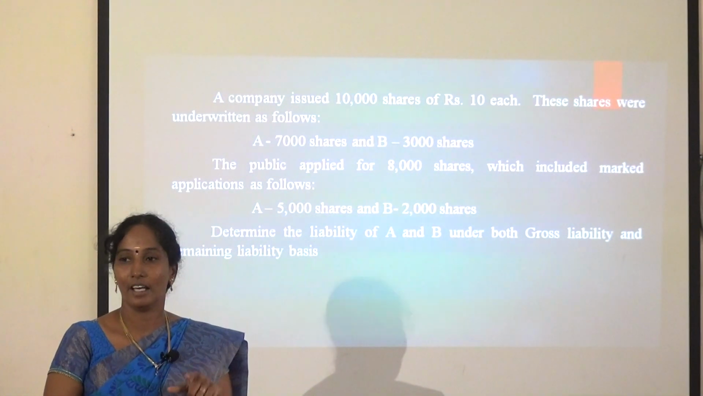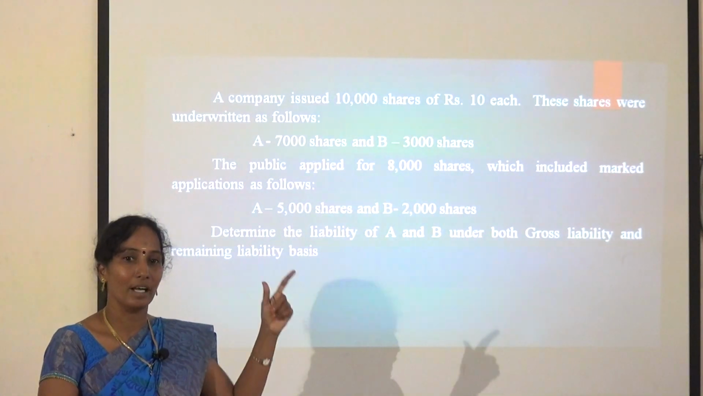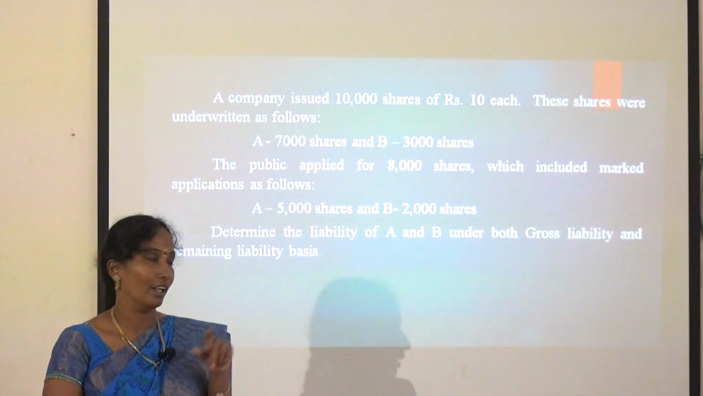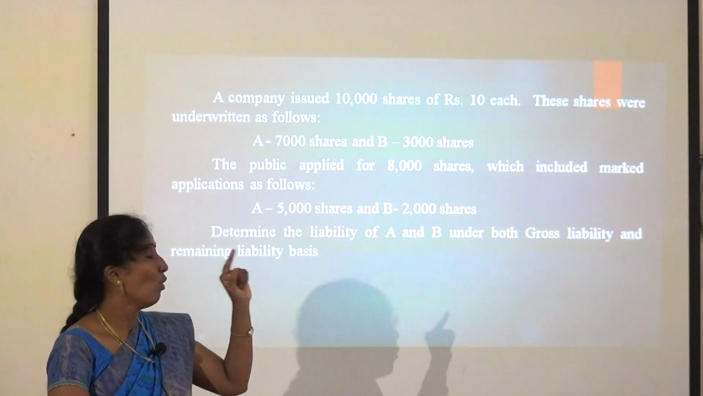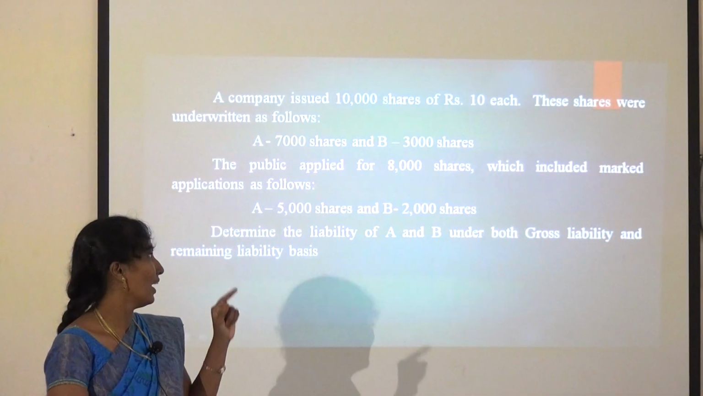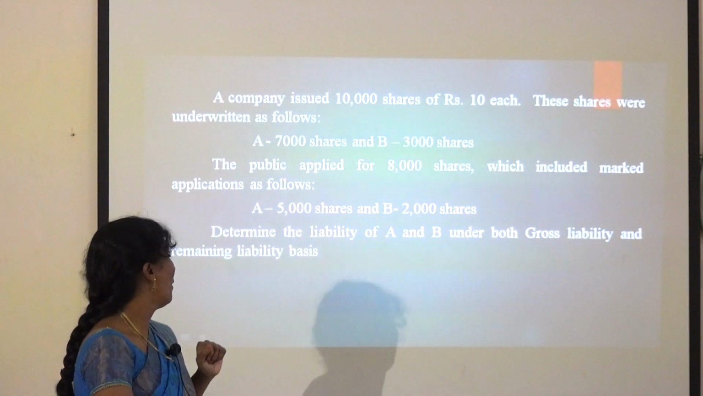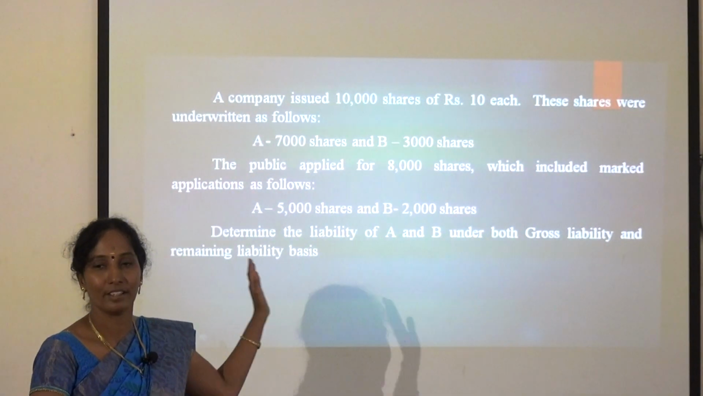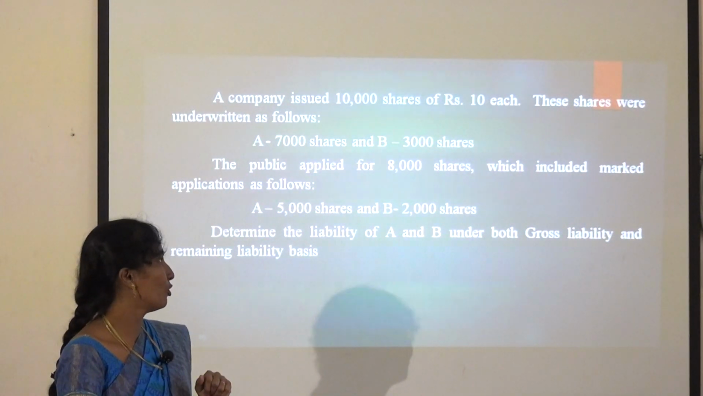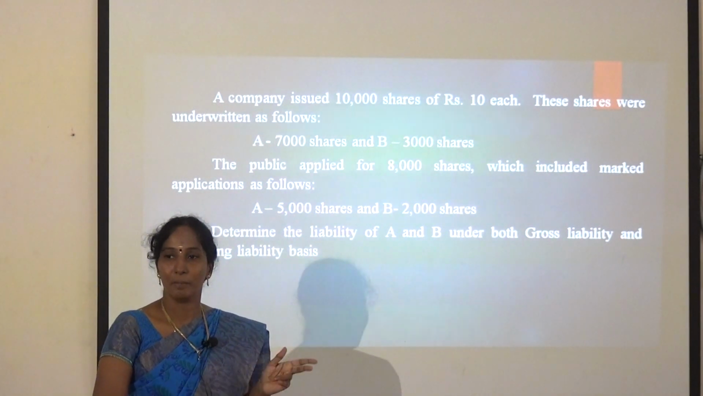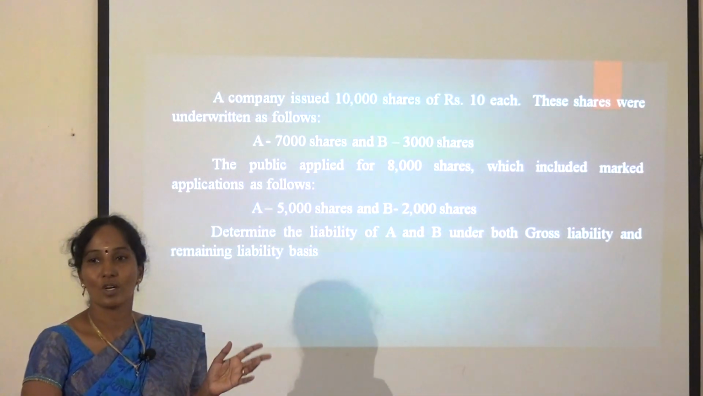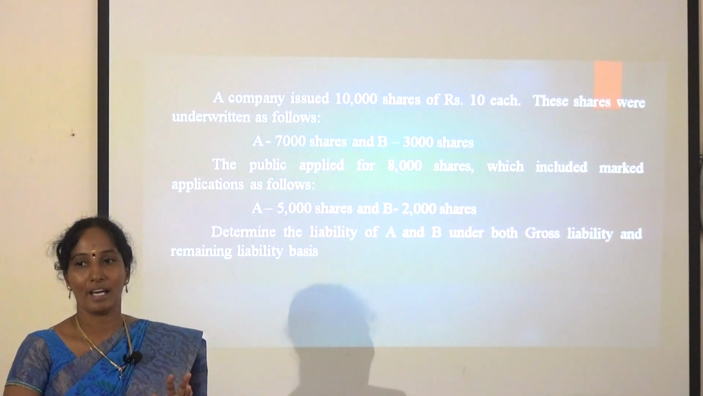Already I mentioned in the theory portion what is meant by complete as well as partial. Then see the next slide. The public applied for only 8,000 shares, which include marked applications of A 5,000 shares and B 2,000 shares. Calculate the net liability under both methods. What are both methods? Gross liability as well as remaining liability.